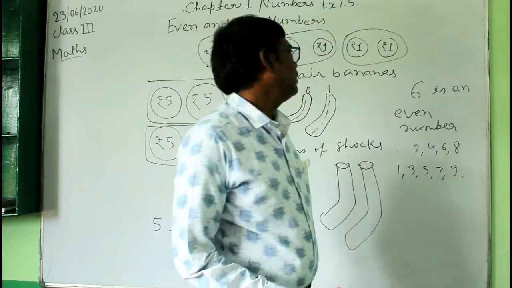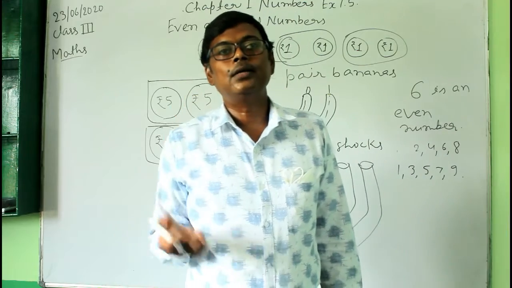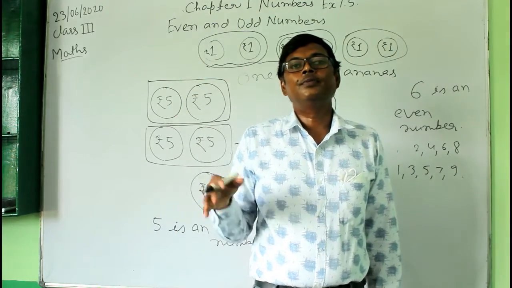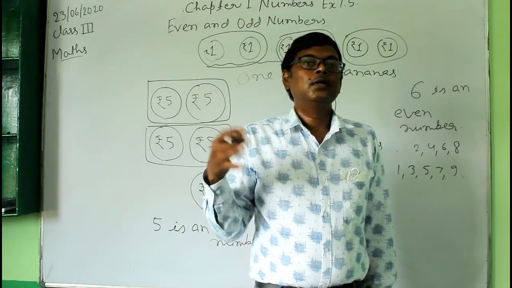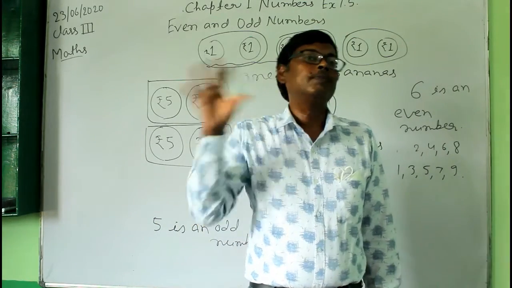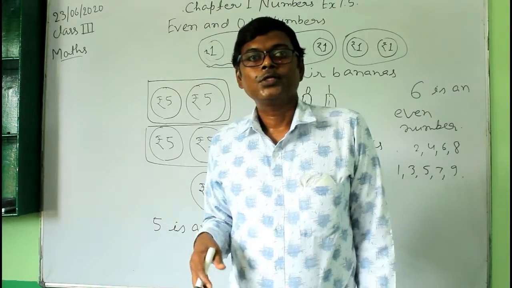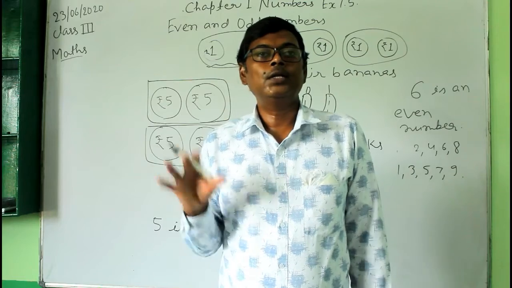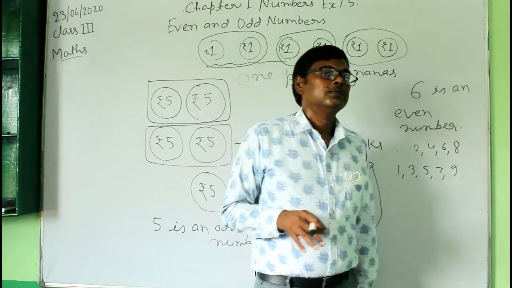But if you have small numbers, then you can make pairs. Suppose you have a bigger number, say 87, then it will take a lot of time to make pairs, and it will be time consuming. So we have to find ways to determine whether a given number is an even number or not.